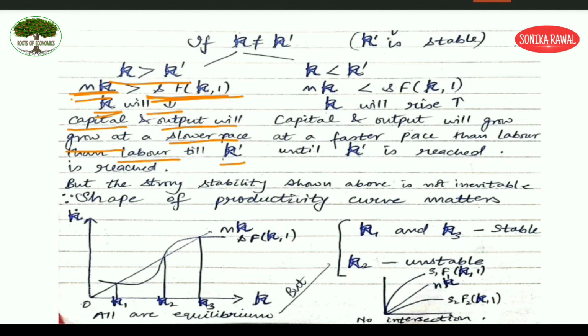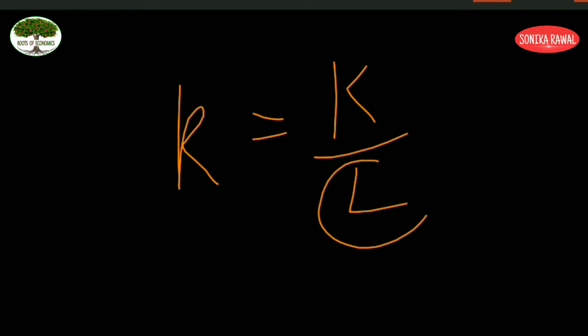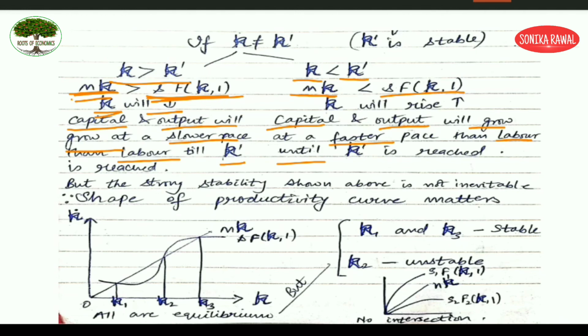Similarly, if k is less than k dash, it means nk is less than sf(k). That means your capital and output is now growing at a faster pace than labor. Then what is happening? This is again k equal to K by L. Now your labor is growing at a slower pace. So the fraction itself will rise. So k will start rising and it will continue to rise till it reaches the E level, which is your k dash level. Clear? This is k dash.